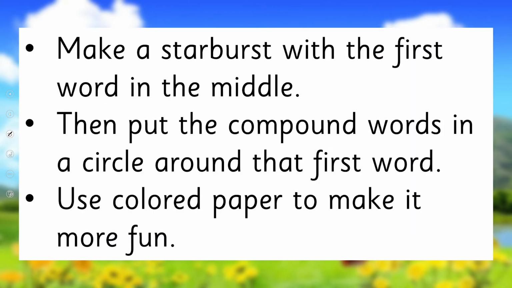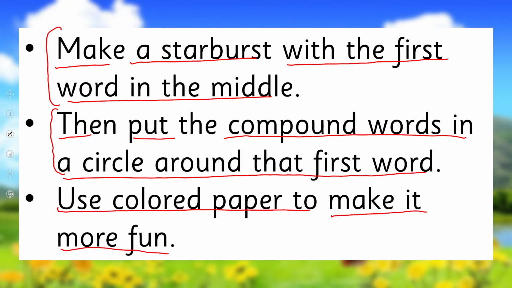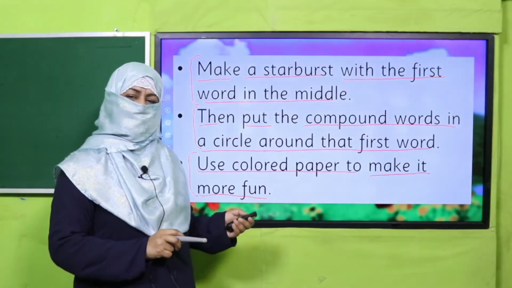All right. So make a starburst with the first word in the middle. You will take a word and put it in the center, then put the compound words in a circle around that first word. Okay, so you'll keep making a round around the middle word, that will be the base word, the root word. You will keep attaching more words to that word to make compound words. And you can use colored paper to make it more fun and colorful. All right, are you clear? So pause the video, enjoy this activity, and then come back.